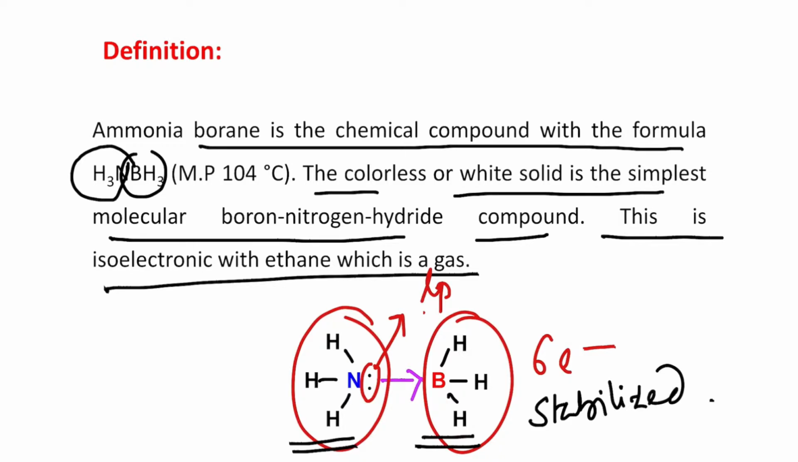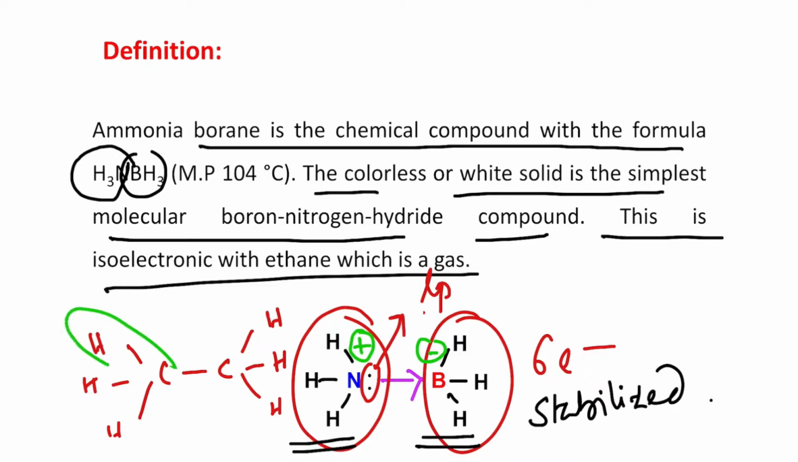Now if you compare this with ethane, which is the second simplest hydrocarbon after methane, a C2 hydrocarbon. It's isoelectronic with ammonia borane, but interestingly it's not polar like ammonia borane. What do I mean by the statement? After this coordination, nitrogen gets a positive charge, and boron gets a negative charge. And second, the polarity of BH or NH is significantly higher compared to CH. So that's why ethane is a gas, but ammonia borane is a colorless white solid. That's another thing you should remember.